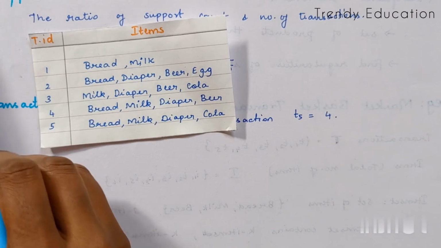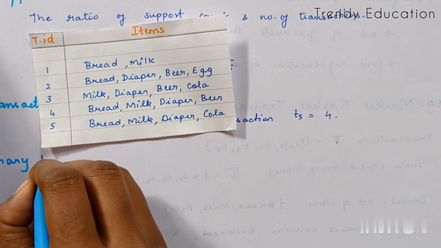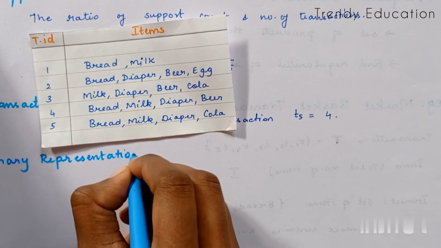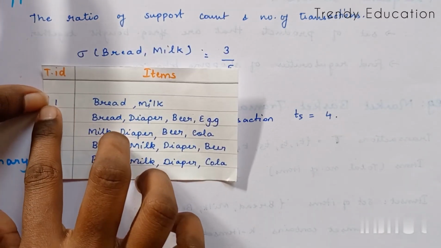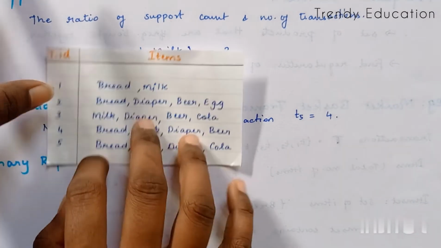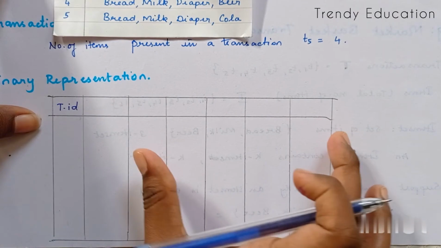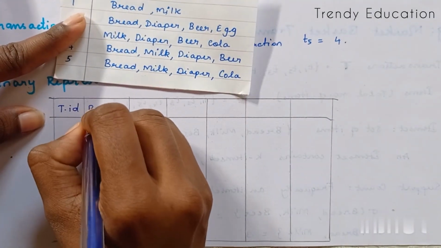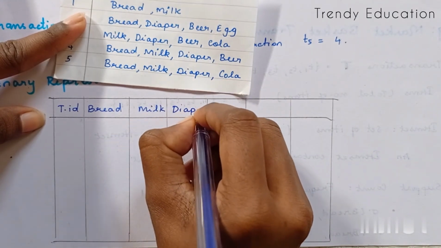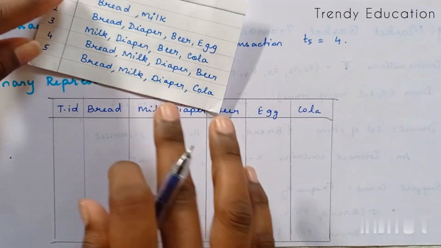Now I will explain how to represent the market basket transactions in a binary representation. It's very easy. We have the rows as the transactions and the columns as the items. I have drawn the tabular column. This is the transaction, and these are the items in the basket: bread, milk, diaper, beer, egg, cola.